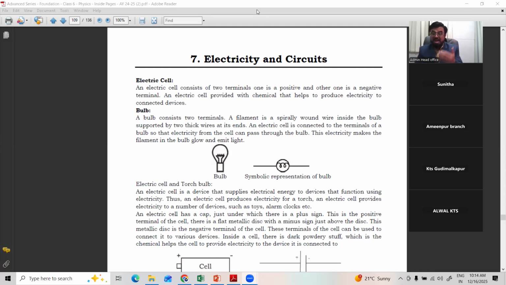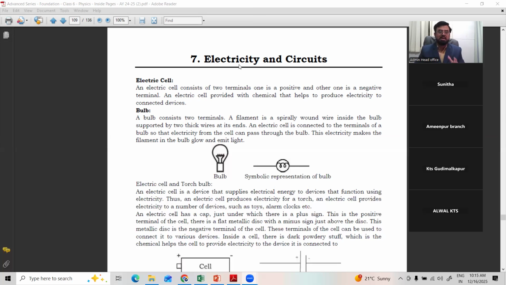It may be Gilbert, or it may be Franklin, and they performed so many experiments. They designed so many devices to store the electricity before our battery or cell, right? Stepwise, electricity was developed, and now we are enjoying so many applications of electricity in our day-to-day life. We cannot even imagine our life without electricity. If power goes for a minute, we get a lot of tension. One is mobile charging. The second is maybe an air conditioner or TV or any other technology usage. That much importance is there for electricity in our day-to-day life, right?